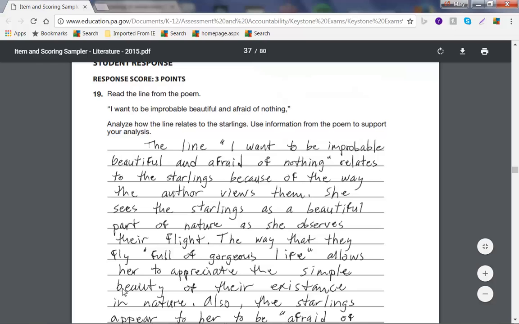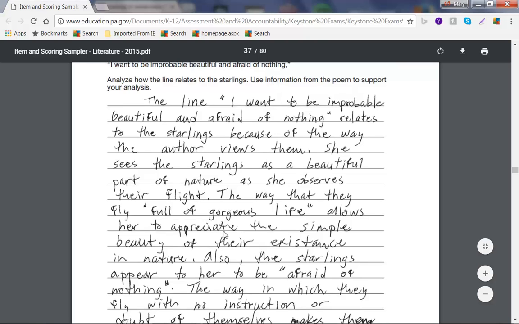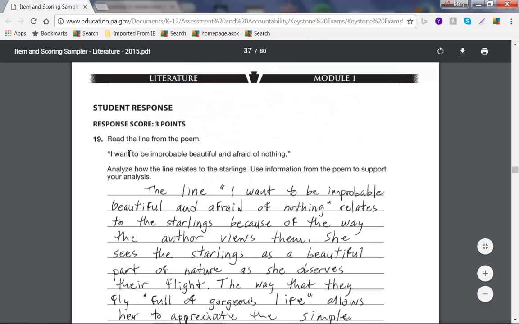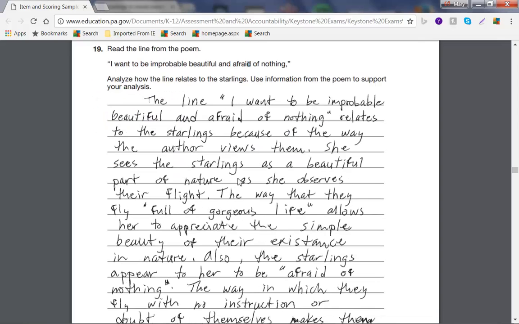She means the way that they fly, "full of gorgeous life," allows her, the speaker of the poem, to appreciate the simple beauty of their existence in nature. "Also, the starlings appear to her to be 'afraid of nothing.'" The person writing this is hitting on these 2 points. That's what you want to do.